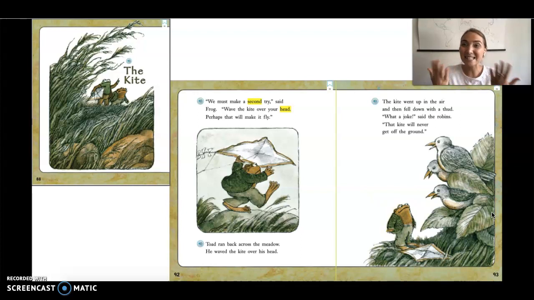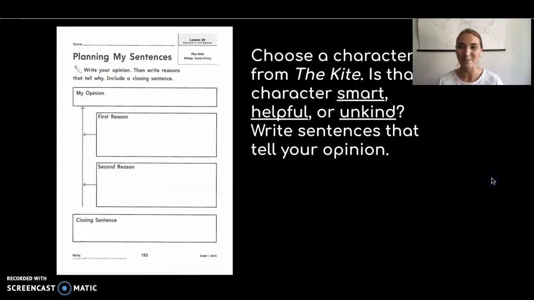My opinion is that the robins are unkind because they were not nice to Toad. My evidence can come from the text because here I see that the robins said, "What a joke." Is that a kind thing to say? No. So in your opinion writing, you are going to use text evidence to support your reasons and opinion.